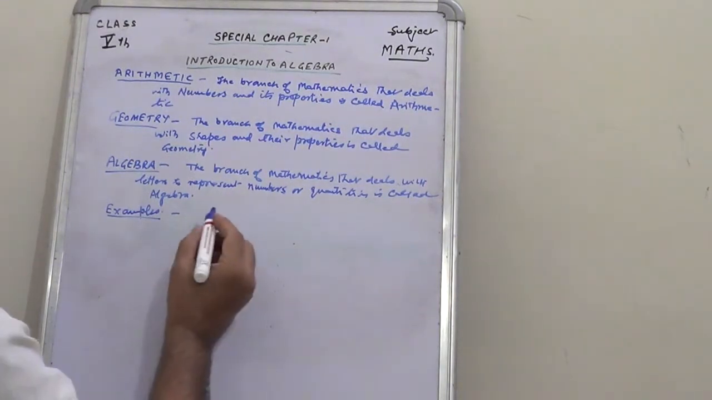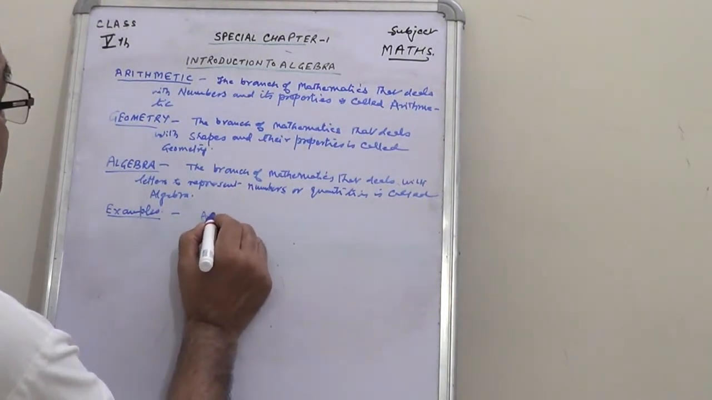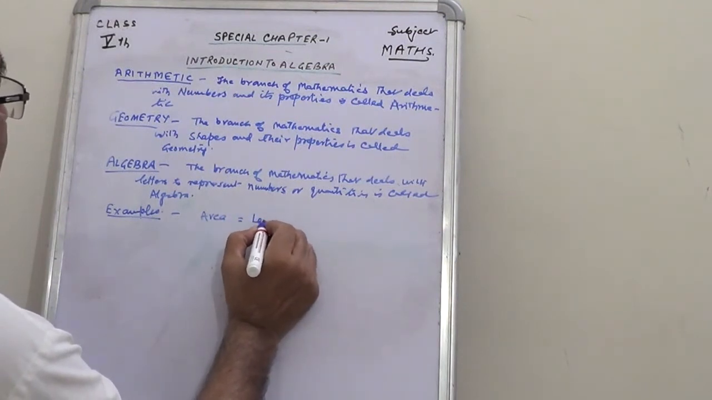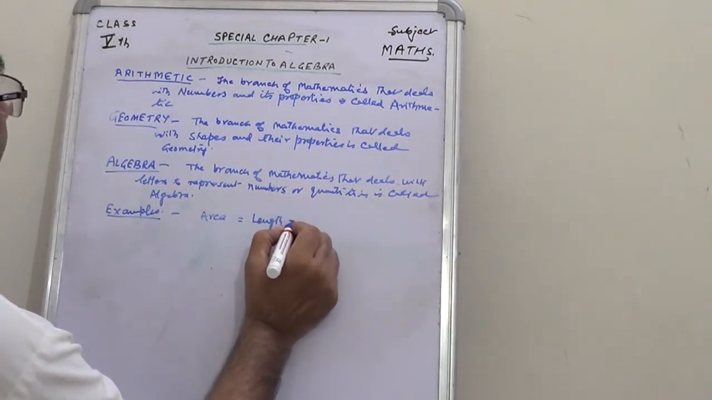So like we calculate area, children, area is equal to length and breadth.